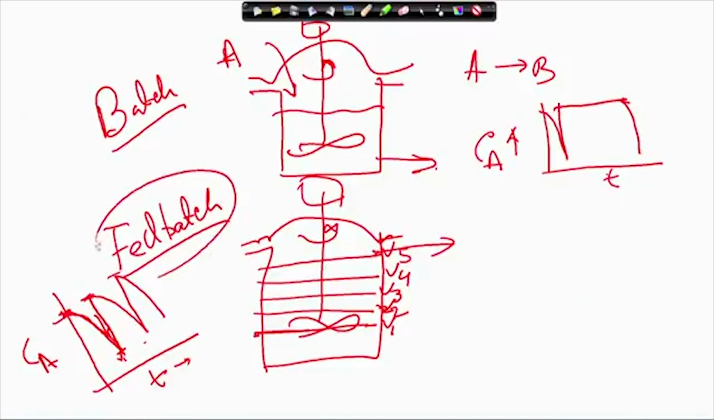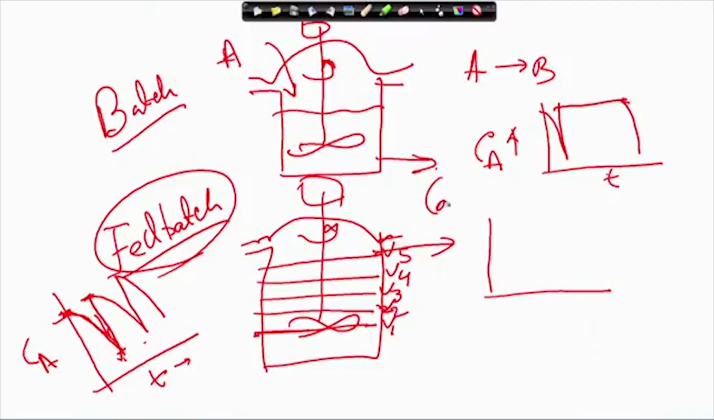Now, why do you go for the fed batch system? The fed batch system is applicable where there is substrate inhibition. In case of substrate inhibition, we prefer the fed batch reactor. We will discuss this when we discuss some different processes. I will discuss it in detail.